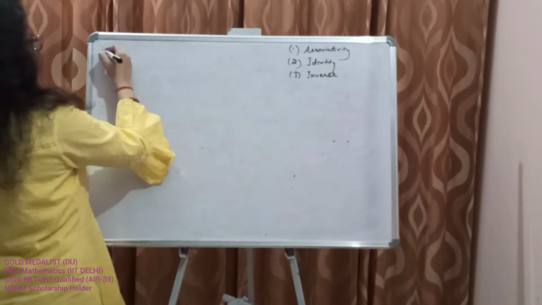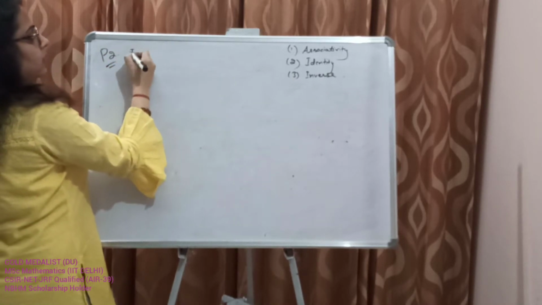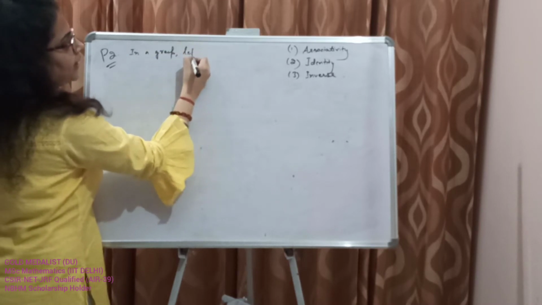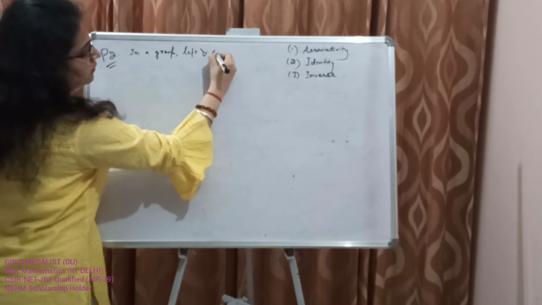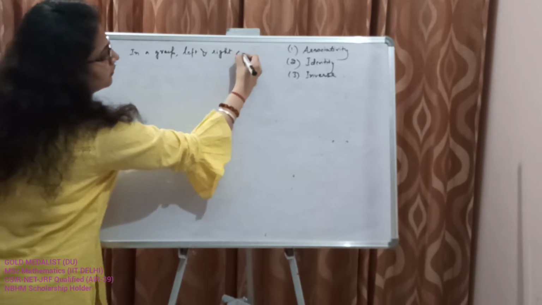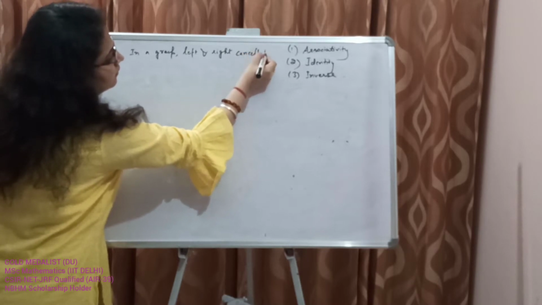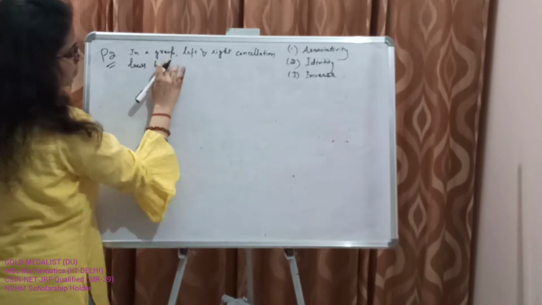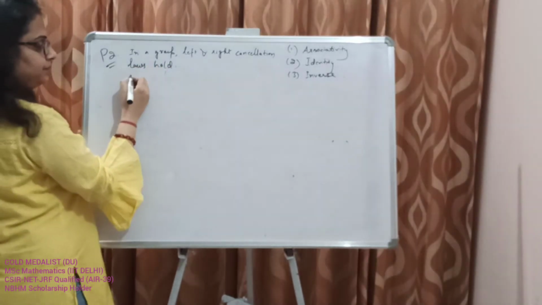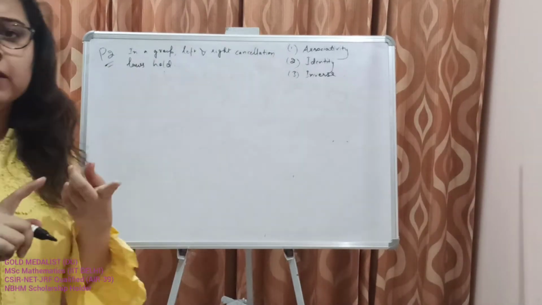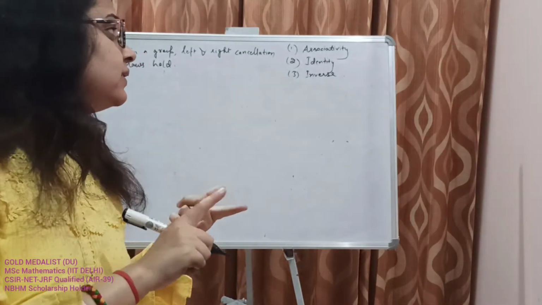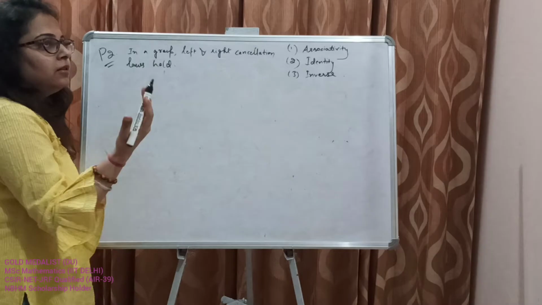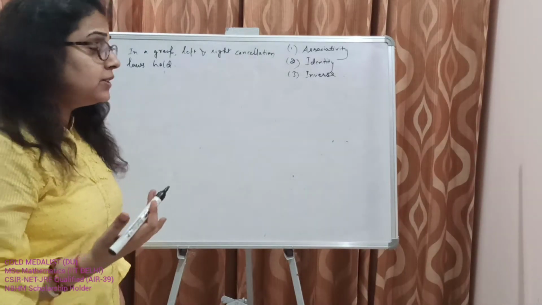Let us move on to the next property, which is P2. In a group, left and right cancellation laws hold. Okay. So this means that, remember that a group is non-empty, it satisfies associativity, it has an identity, it has an inverse for every element. Okay. So now, after proving that any group has a unique identity element, we will prove